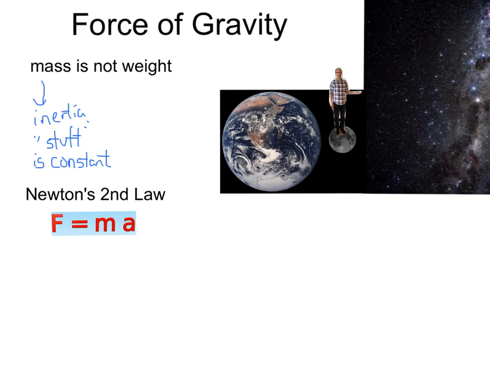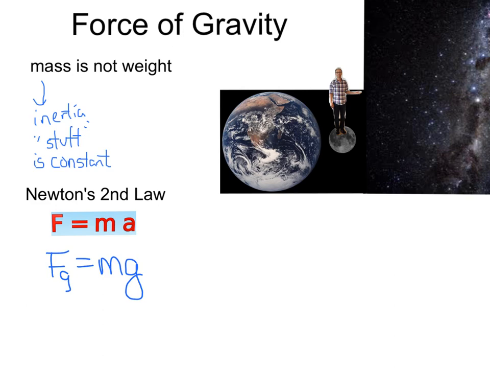Well, for that we have to look towards Newton's second law. Newton's second law says that force equals mass times acceleration. That is, the amount of force an object experiences depends on its mass and its acceleration rate. For the force of gravity, we can call this force of gravity, or weight, is determined by your mass and then what you're standing on. Otherwise, the acceleration of the Earth on you, which is represented by little g, the acceleration due to gravity. On Earth, that number is 9.8 meters per second squared.